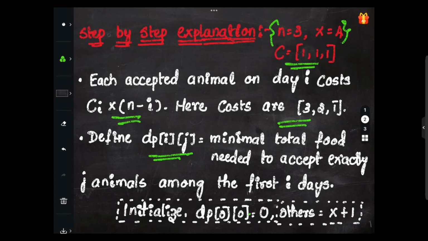So we will initialize dp of 0, 0 to 0, right? So we are going with the initialization dp of 0 0 to 0 and others to x plus 1. Just remember this part, right? So this is fine.